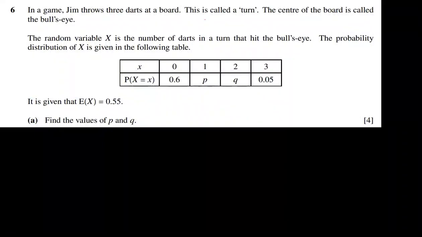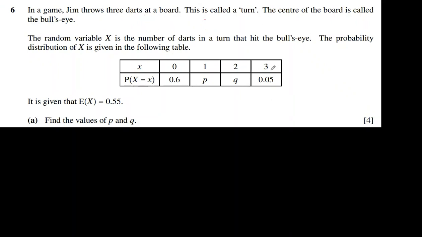Question number 6. In a game, Jim throws 3 darts on a board. It's called a turn. The center of the board is called bullseye. The random variable x is the number of darts in a turn that hit the bullseye. The probability distribution of x is given in the following table. So there are 3 darts, right? 3 times.